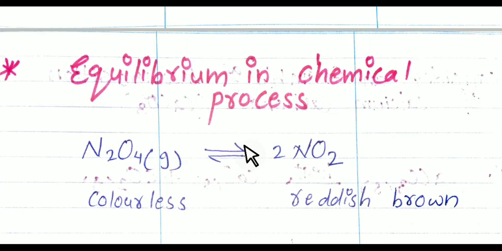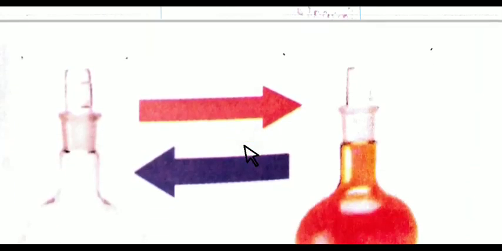As soon as the forward reaction produces any NO2, the reverse reaction begins and NO2 starts converting back to N2O4. N2O4 changes into NO2 and NO2 changes into N2O4, because the rate of formation of N2O4 is equal to the rate of formation of NO2, as you have seen in this diagram.